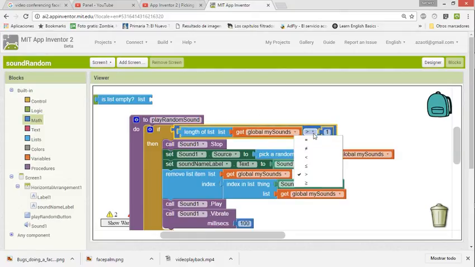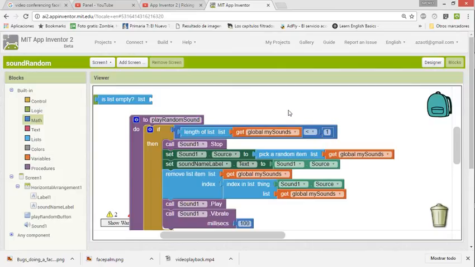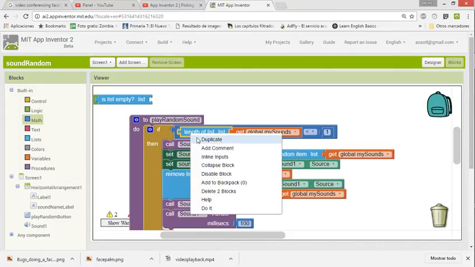Bigger, no, I mean it is smaller, or less than 1. Now duplicate.